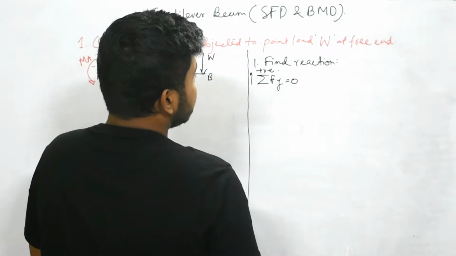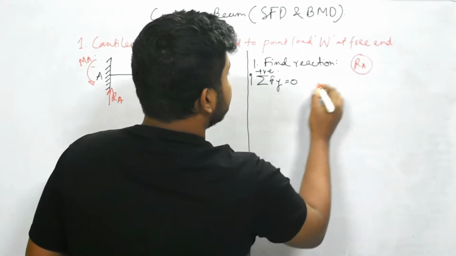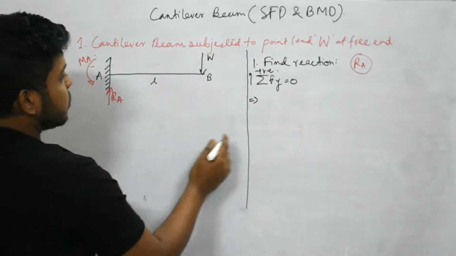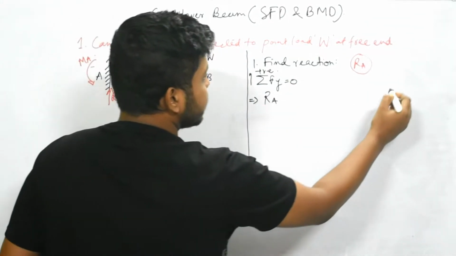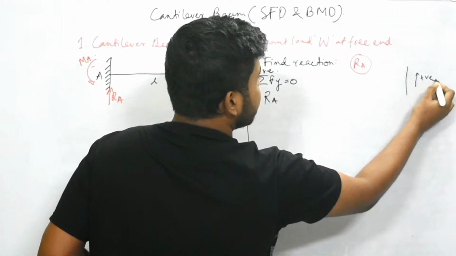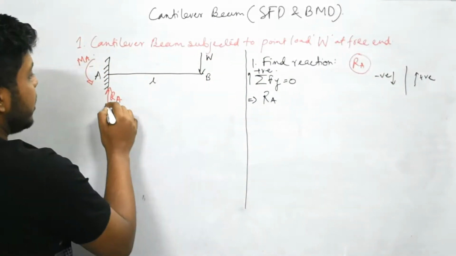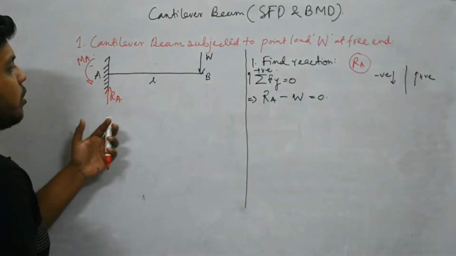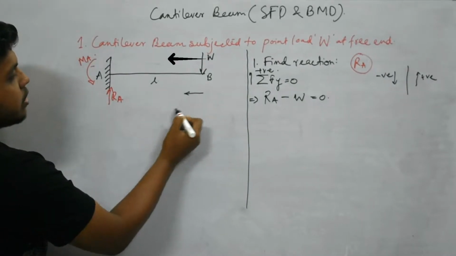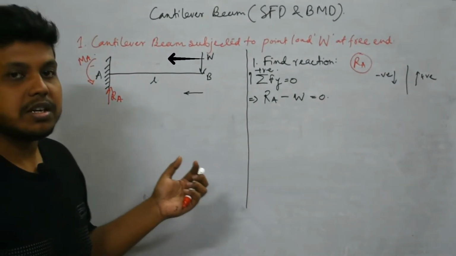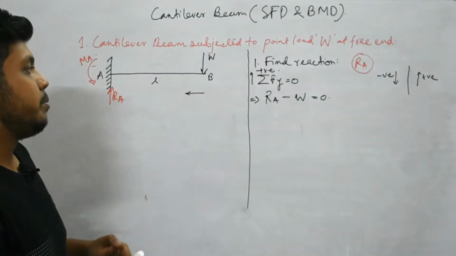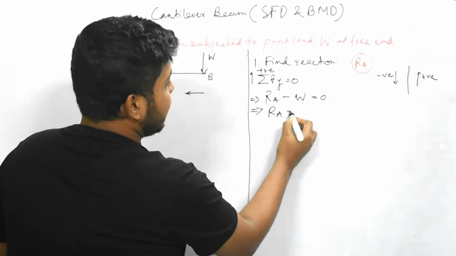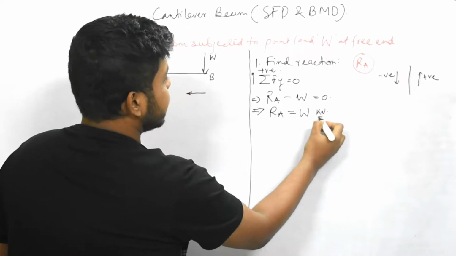To find this Ra, we need this equation. Ra is upward and W is downward, so Ra is positive because our sign convention was shear force upward positive, downward negative. So Ra minus W equals 0, because we are approaching from right side to left side. We have already told in the previous lecture that I will proceed from right to left for the calculation part. So from this equation we have Ra equal to W kilonewton, say.